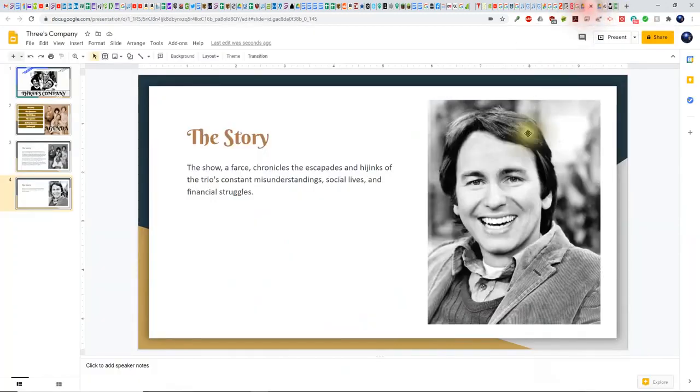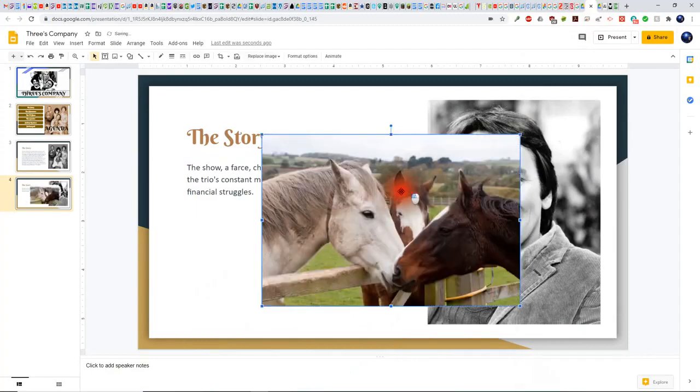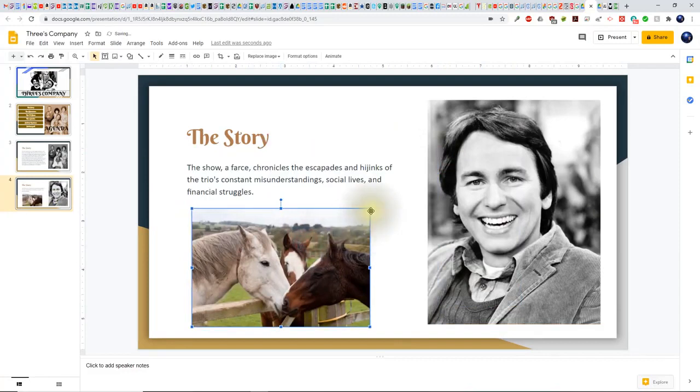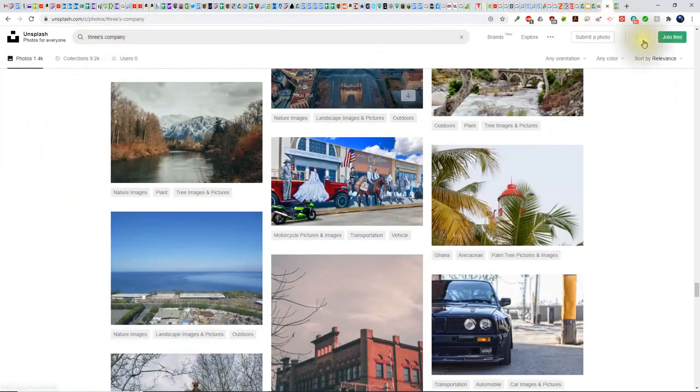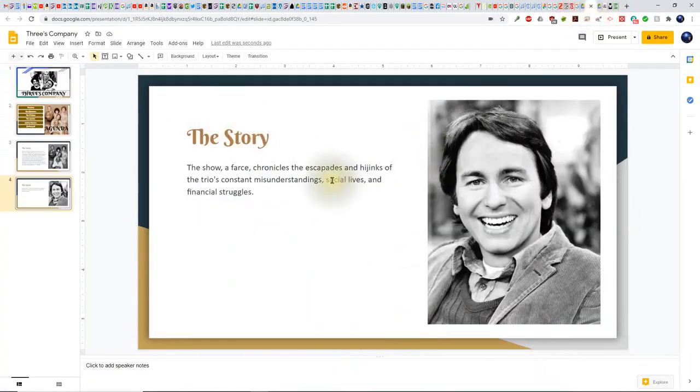Go back to my presentation, right click in the presentation and select paste, and there we go. So it is easy to bring in images that way. And the images at Unsplash and Pixabay are really easy to use, and you can use them in your presentations.